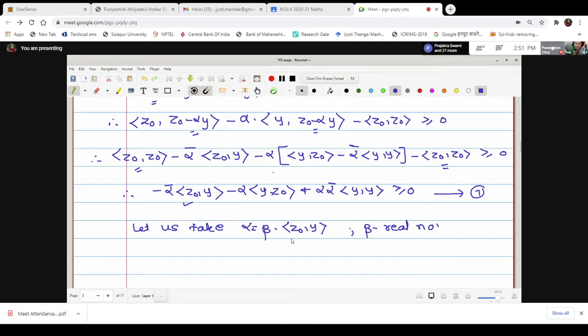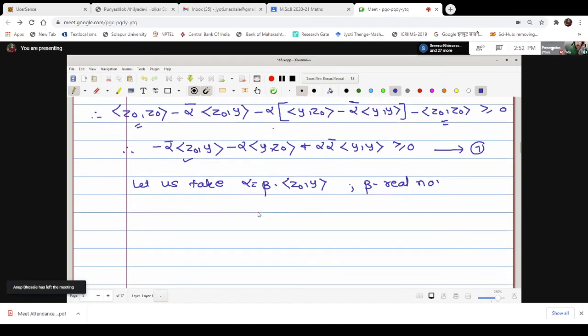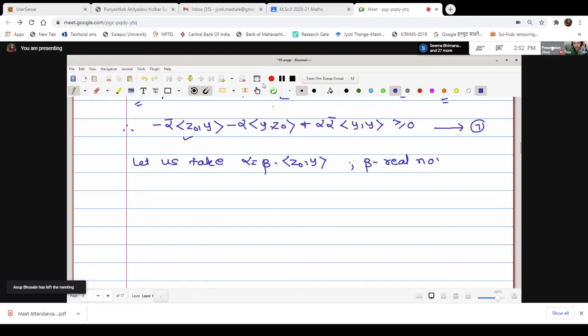You might wonder why we have selected this. If I observe alpha bar and put the value here, it will be inner product z naught with y bar into inner product z naught with y. The quantity is of the type z into z bar, and we know z into z bar is mod z square, right? And here, inner product y with z naught is actually z naught y bar. Therefore it will be in the simplified form with the selection of this scalar.